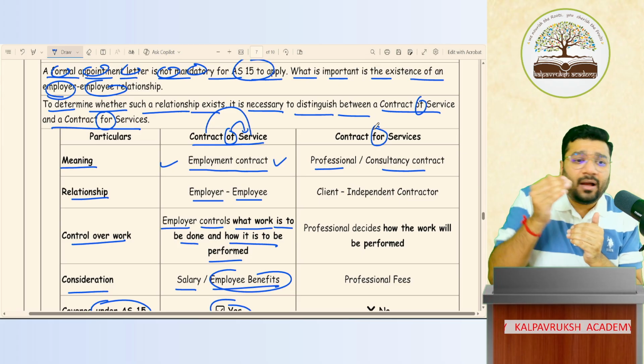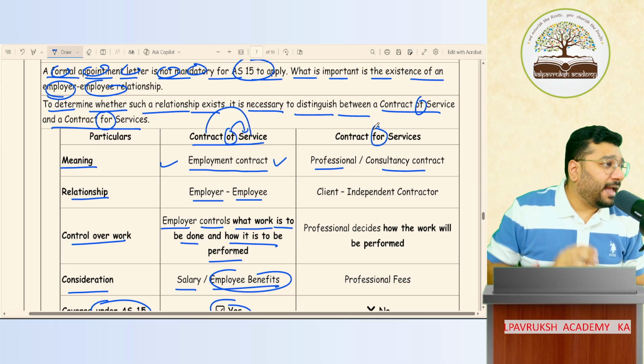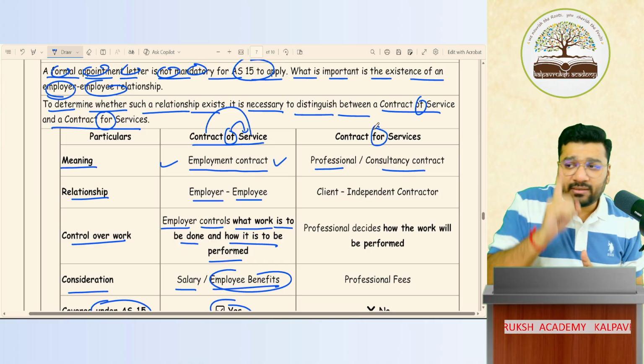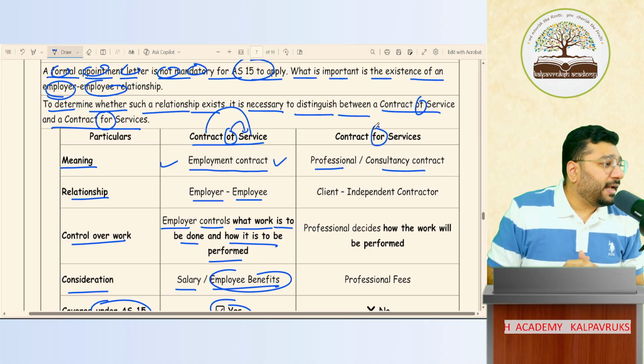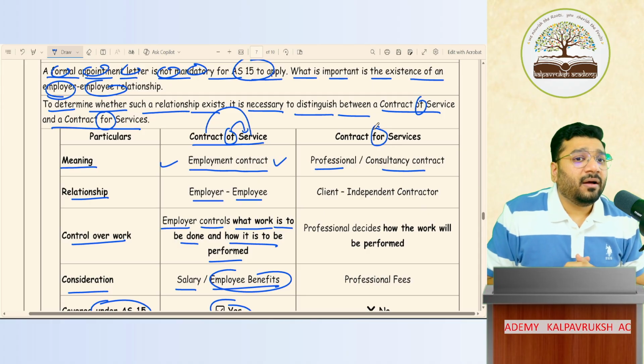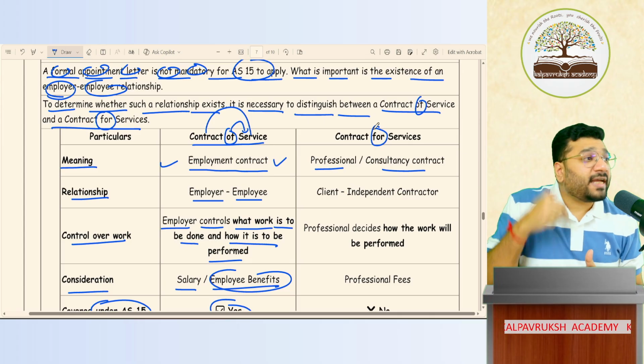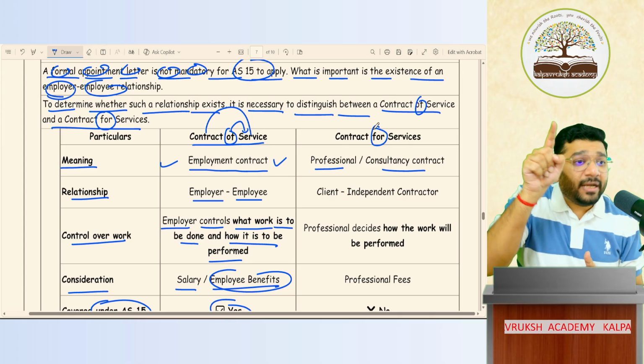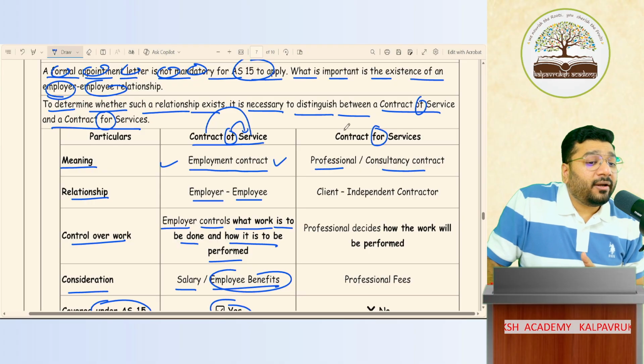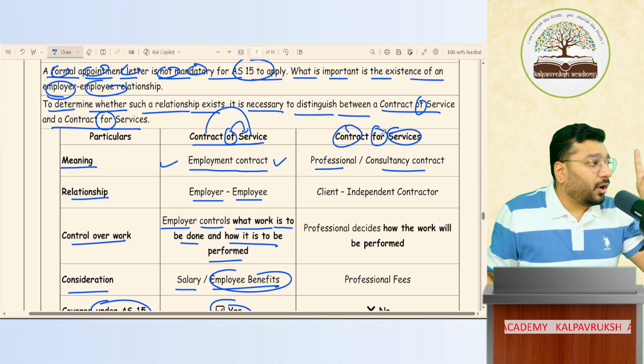So now I'm signing up one contract with an AC mechanic. I'll pay you 10,000 rupees per year. You have to ensure that your person every quarter or every half year is coming and doing the AC cleaning. Such kind of contract that I've given to that particular mechanic is called contract for service. Got it? Not got it?